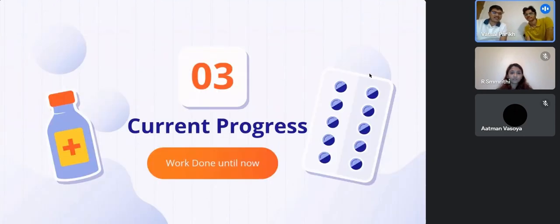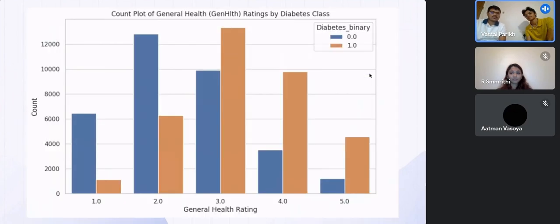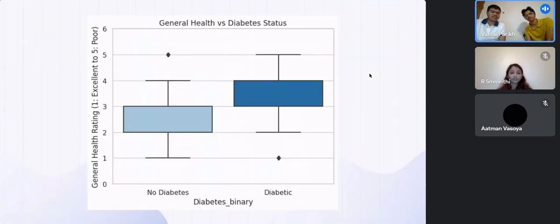Hi, this is Vatsal, and I'll be discussing the current progress that we have made until now. Based on the features that we have analyzed through EDA, we can see the count plot of general health ratings, wherein you can see that a rating of 3, that is a good rating on the scale, leads to more people being susceptible to diabetes. Whereas through the box plot, you can see that people having ratings between 2 and 3, that is a very good rating, do not have the risk of getting diabetes. So, this is a significant factor in determining the same.